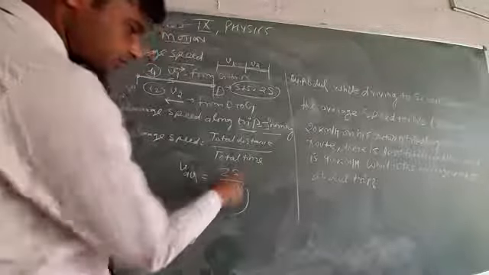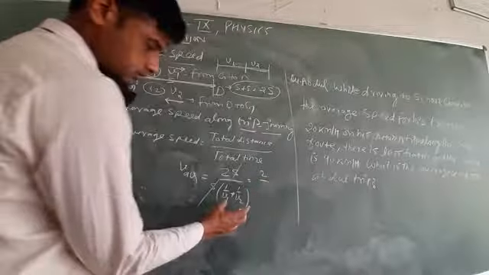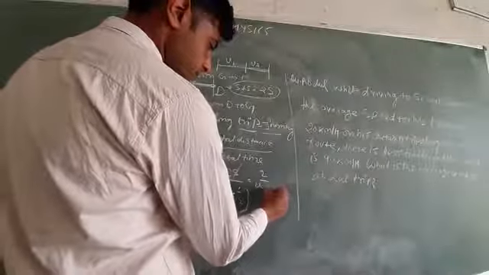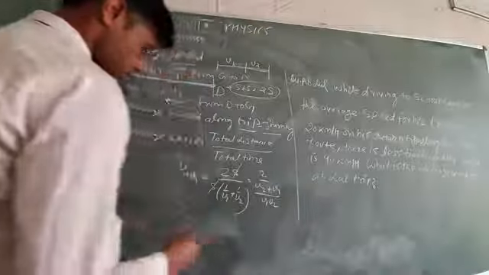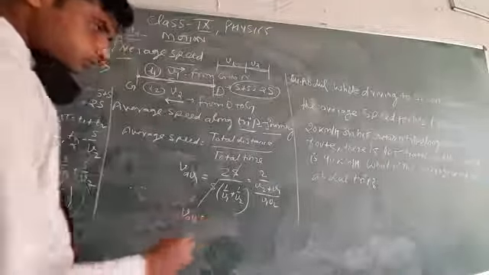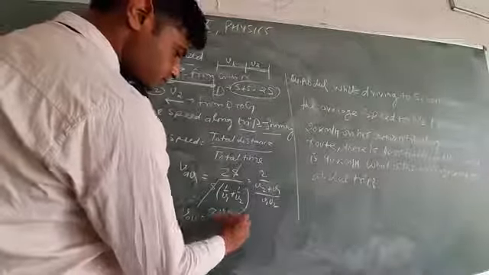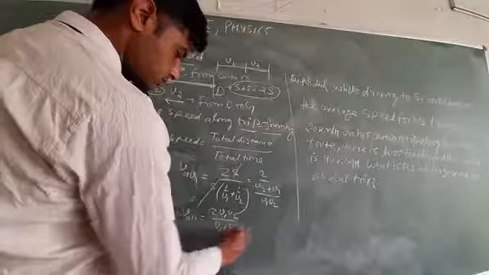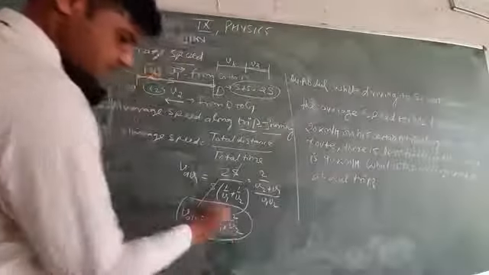So S is cancelled, and you get 2 upon (v2 plus v1) upon v1 v2. So V average equals 2 v1 v2 upon v1 plus v2. This is the formula for average speed.